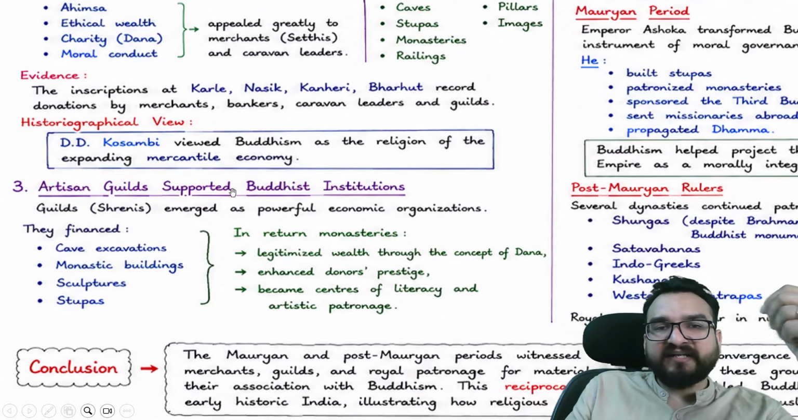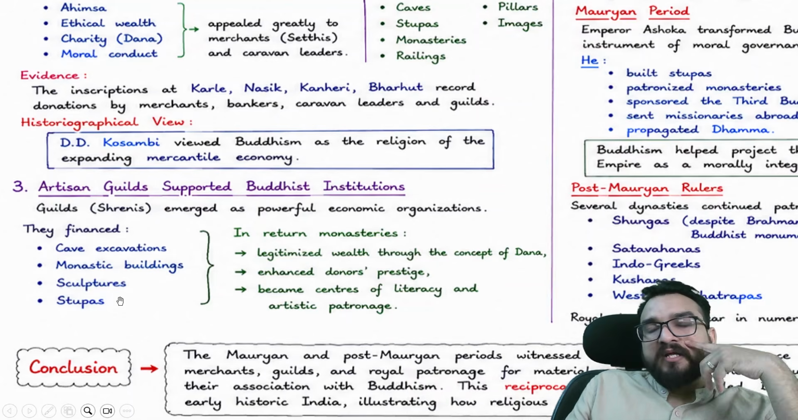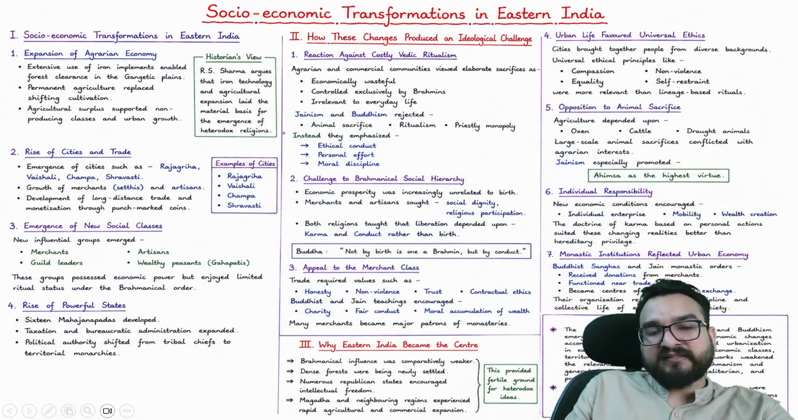Then third, artisan guilds supported Buddhist institutions as well. Guilds emerged as powerful economic organizations. They financed cave excavations, monastic buildings, sculptures, and stupas. Let me tell you why it happens over here. What is the link? Kings, look,